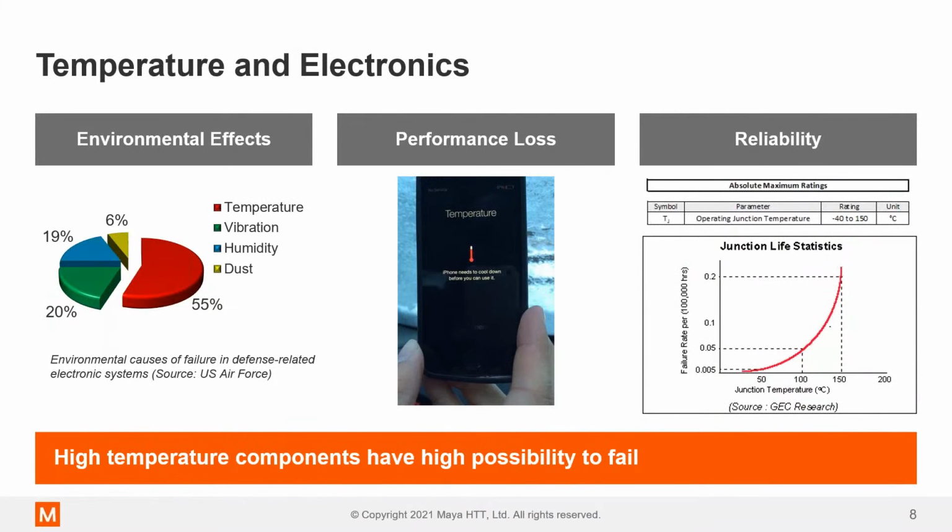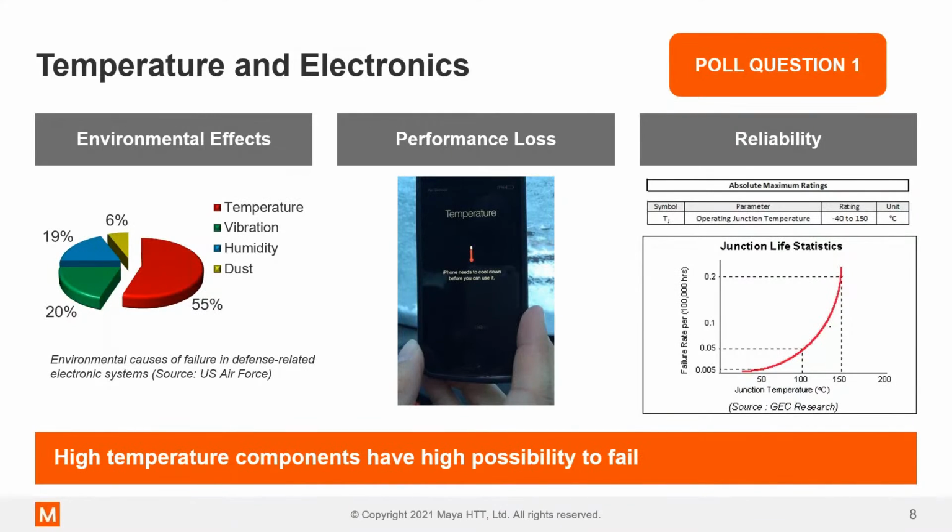So high temperature components have a high possibility to fail. You open any modern electronics these days, and there'll be some sort of thermal engineering in there to extract the heat and maintain performance and lifetime of that particular device.